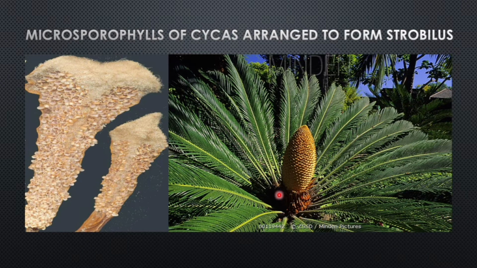You can observe here the male cone of cycas. This male cone consists of many such units of microsporophylls. So many such microsporophylls are arranged spirally around the axis to form a male cone or strobilus.